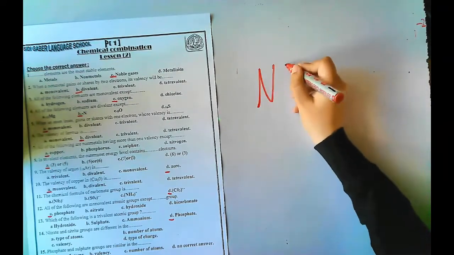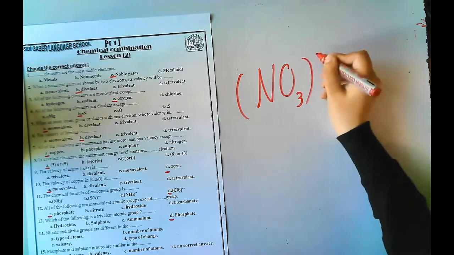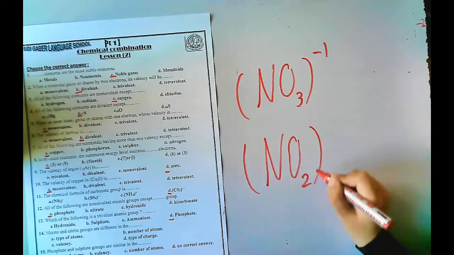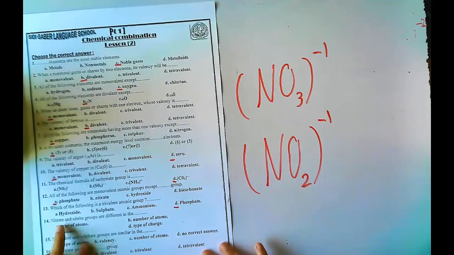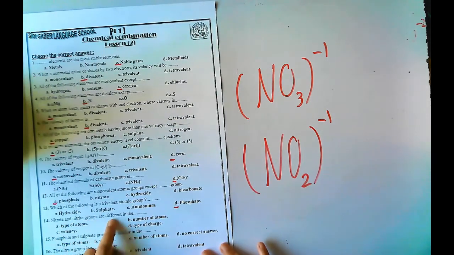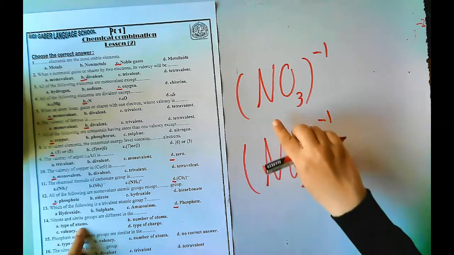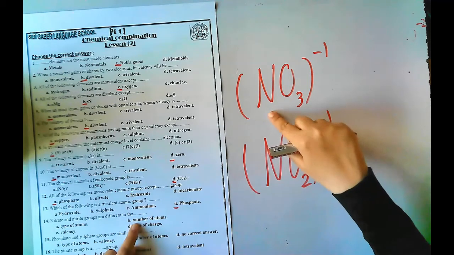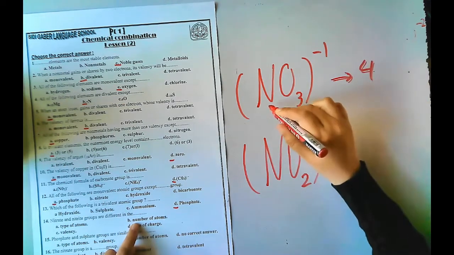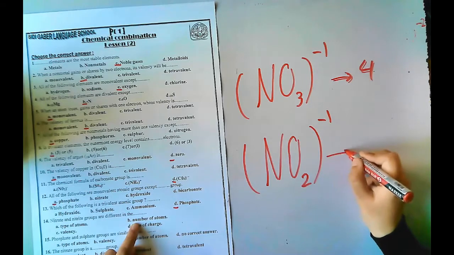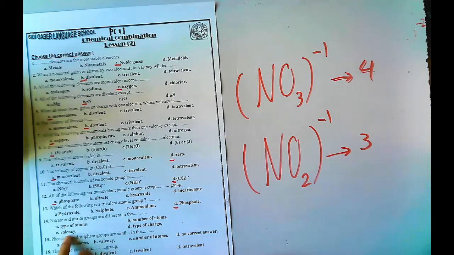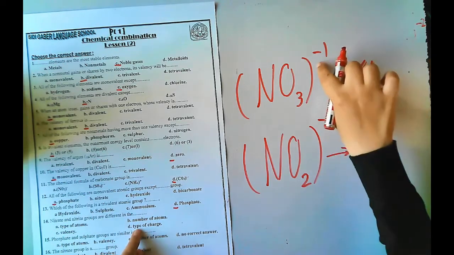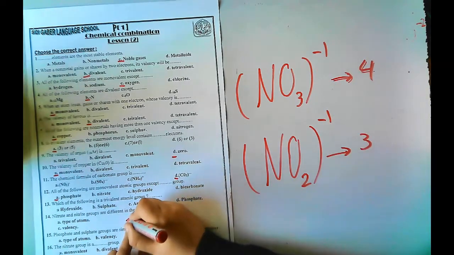This is the nitrate, NO3 -1, and nitrite is NO2 -1 too. The question says nitrate and nitrite differ in a type of atoms. No, here there is nitrogen and oxygen, and here nitrogen and oxygen. Number of atoms: here it is 4, 1 nitrogen and 3 oxygen, and here there are 3 atoms. Valency: this is monovalent and this is monovalent. Type of charge: it's negative here, and negative here. So the difference is the number of atoms.